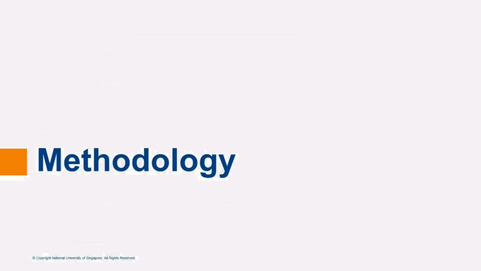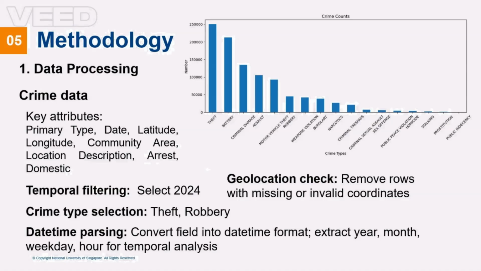Then is the method part. First is the data processing. We applied temporal filtering to select 2024 data, chose theft and robbery as our primary crime types, performed geolocation checks to remove invalid coordinates, and parsed date-time information for temporal analysis. They are the most common crime types in Chicago.